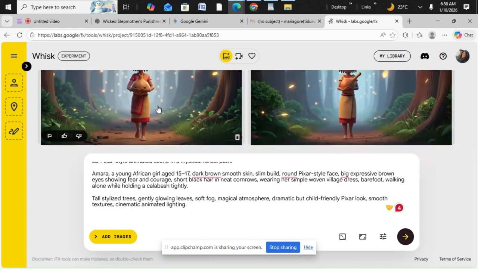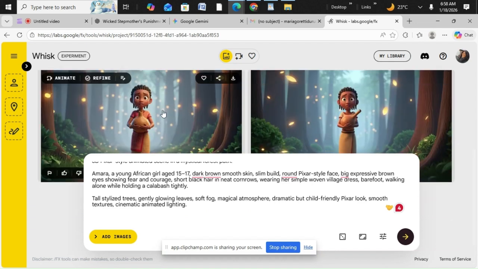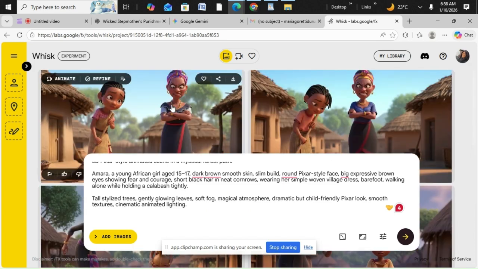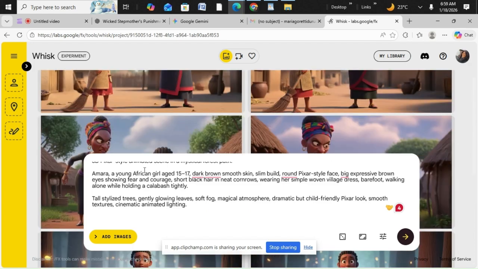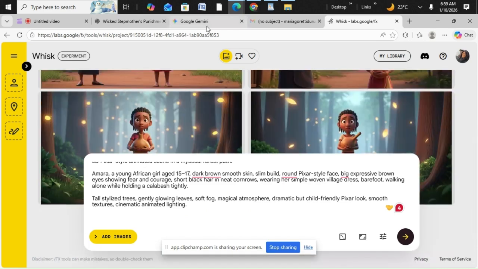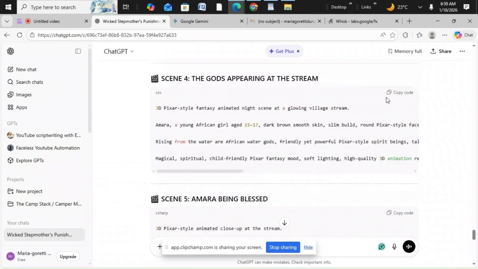This is the third scene where she went to the stream to get the water. You see, look at it. Look at the first one. They all look alike because in the prompt, the description has been maintained. So let's go again and copy. I think I'll stop here.